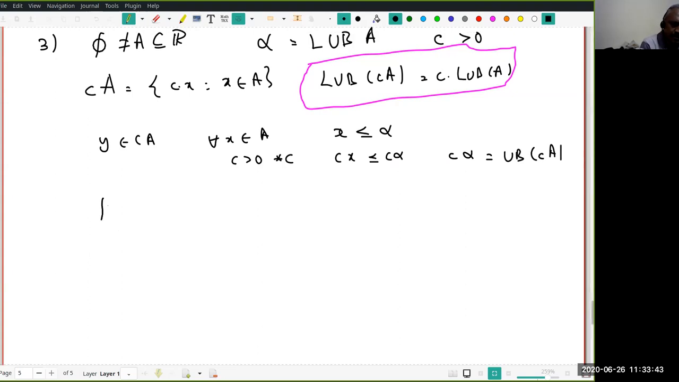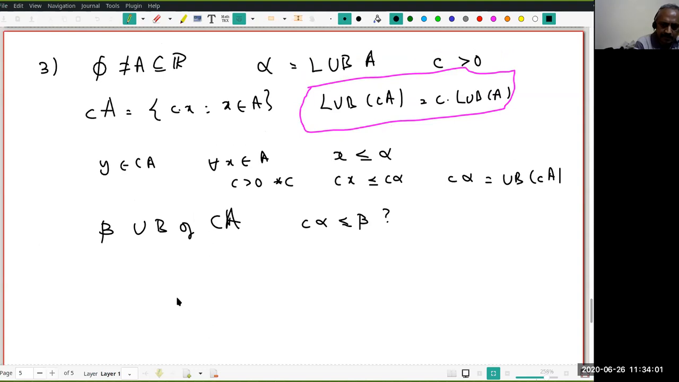Now suppose beta is an upper bound of CA. What should I prove? C alpha is less than or equal to beta. This is what I want to prove, because I want to prove C alpha is the least upper bound. Therefore, C alpha should be less than or equal to beta, right? Okay, let us prove that. See, for all x in A, Cx belongs to CA. Therefore, what is the relation between Cx and beta?